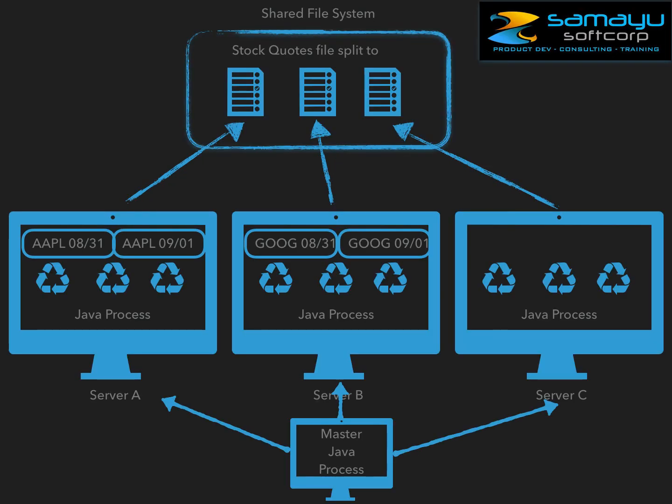In our design, the shared file system is actually called HDFS. The splits of the file are called partitions. The Java processes are hosted in worker nodes, and the master Java process is called the master node. This is only a quick view of the design. We'll delve more into these in the upcoming lectures.